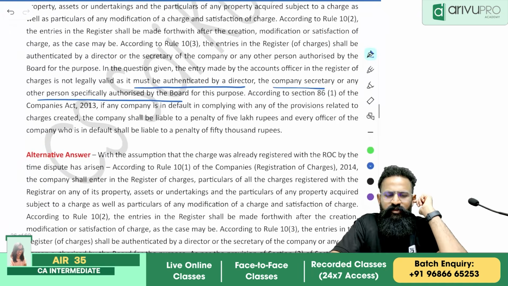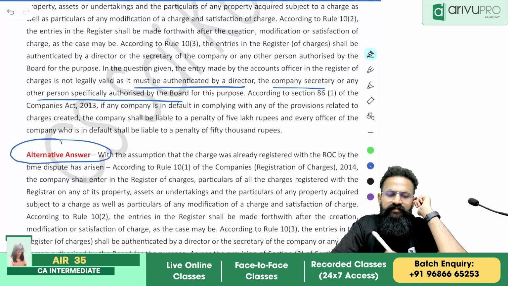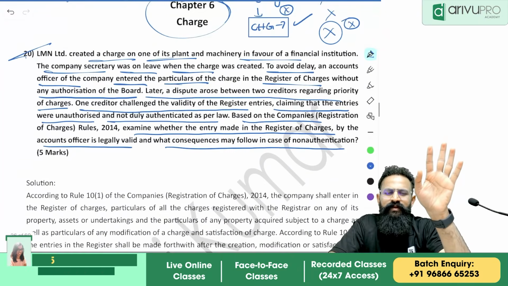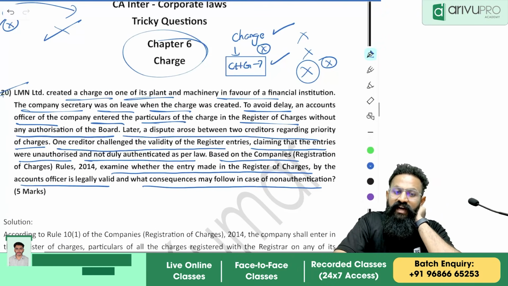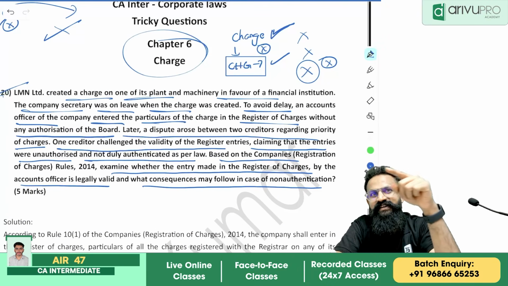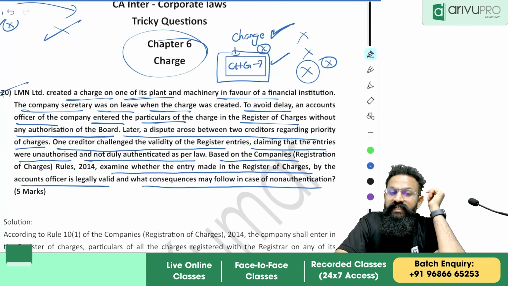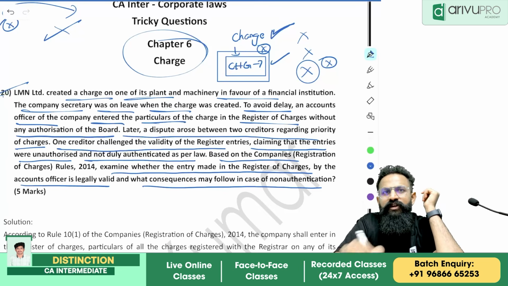Your institute has given you two answers. But now I'll tell you what is the right answer. The right answer is, remember, for a charge when it is duly created and duly registered with the ROC, making an entry in CHG 7 is an internal matter, which is the doctrine of indoor management.